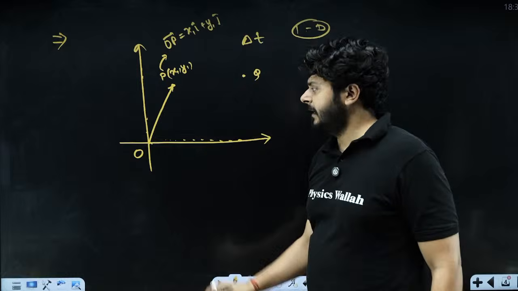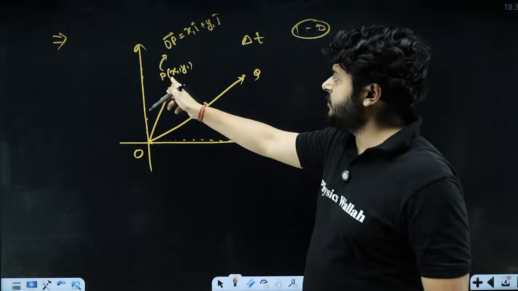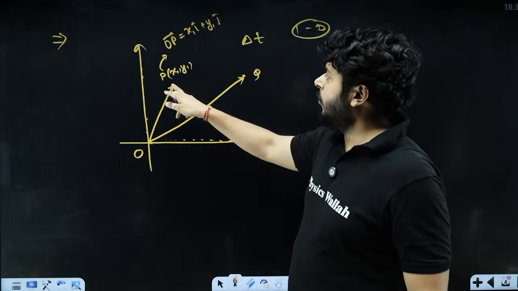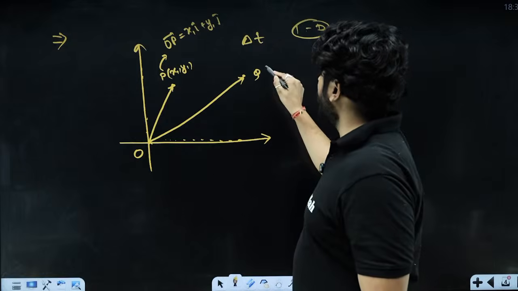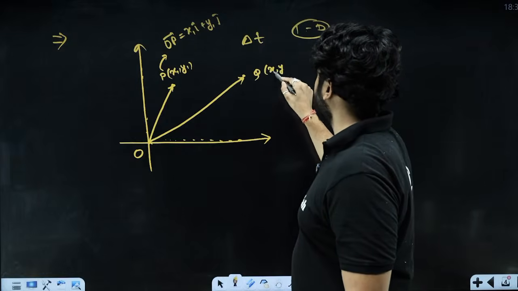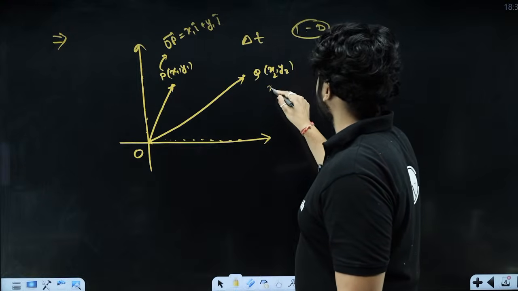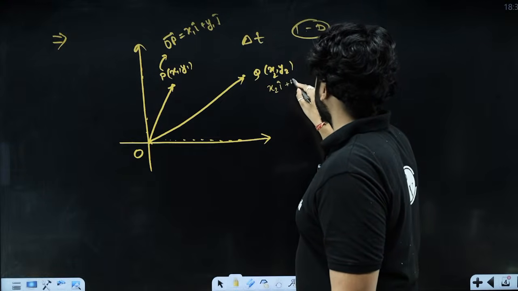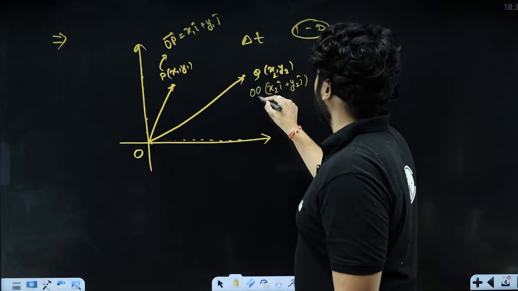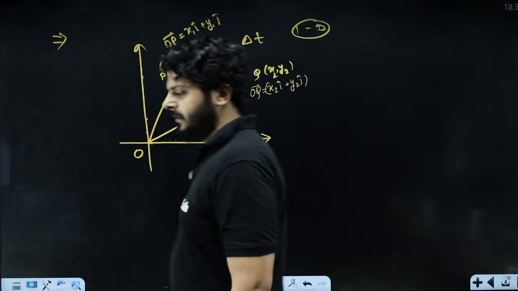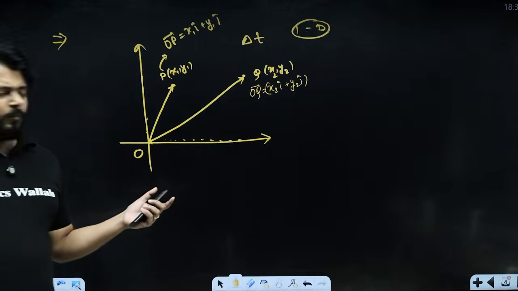And similarly, I can join this particular point Q. Object is moving from point P to point Q. Point P has a position vector x1 i plus y1 j, and point Q is x2, y2. So clearly, this one has position vector x2 i cap plus y2 j cap. This is going to be the position vector of this point, OQ vector. I believe the idea is very, very clear. So now you see what is really happening.